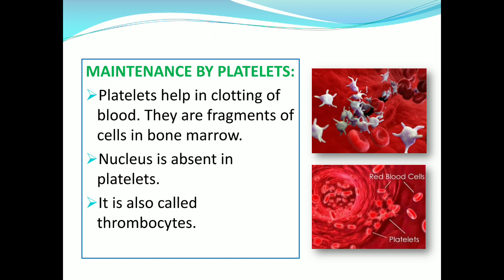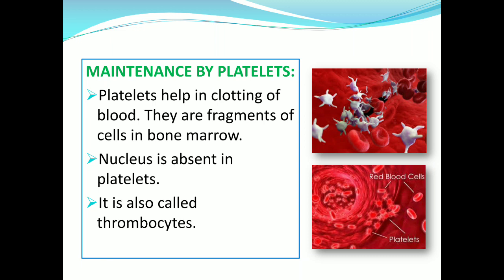Now the next topic is maintenance by platelets. Think about a situation when we are injured and start bleeding. Naturally, the loss of blood from the system has to be minimized. So, platelets help in clotting of blood.